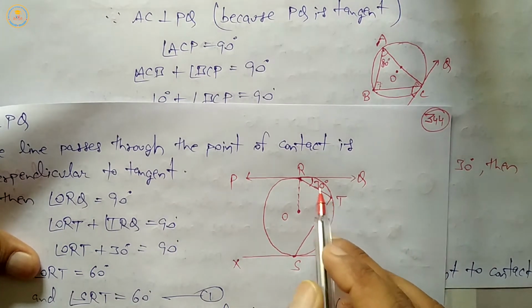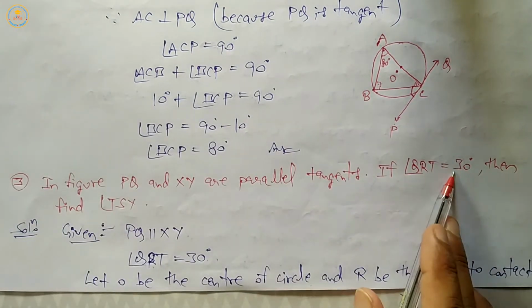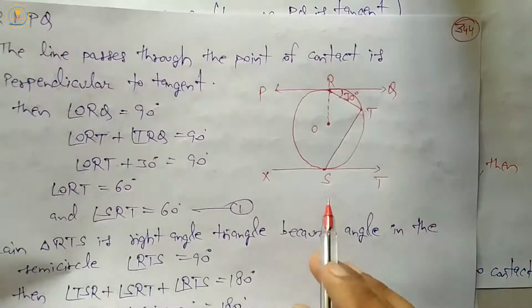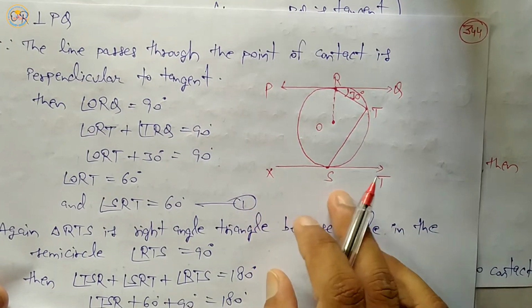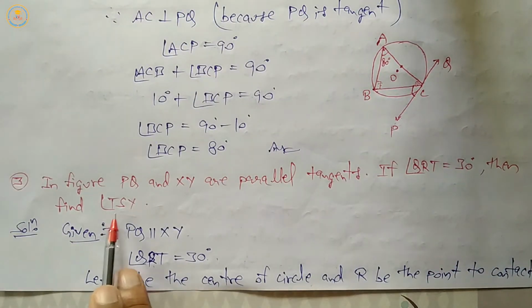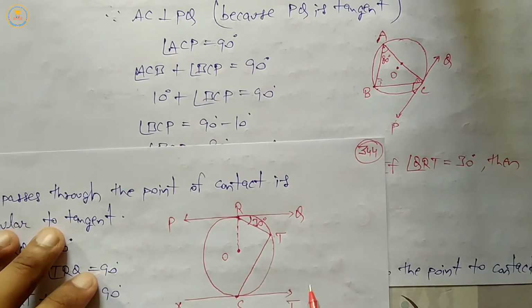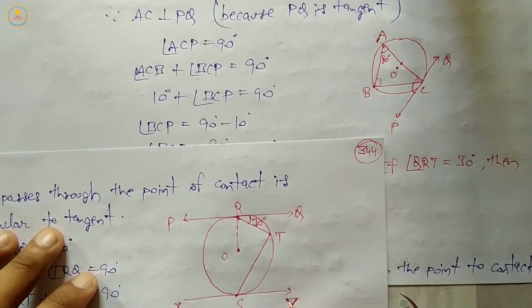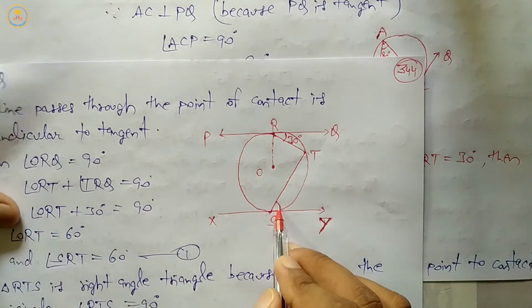And TRQ or QRT is 30 degree. Then find TSY. Here X and Y means XY. Now TSY means this angle is to be calculated.